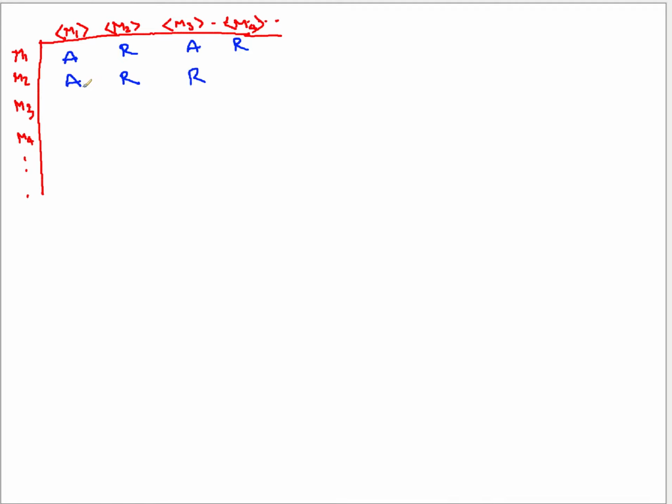Sir, what exactly do we mean when we say that M1 in brackets is a description of M1? What exactly is a description? Okay. So see, M1 is what? It's a Turing machine. So it has 7 components, right?